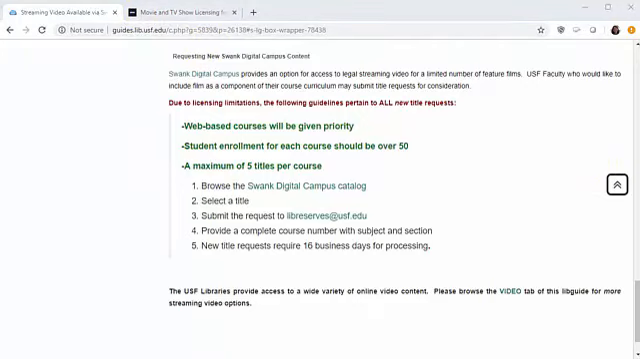This can take up to 16 days for processing. It's important to be aware that you'll need to make these requests in advance of each semester that you will need the films within your course. A good strategy may be to make a calendar invite for yourself or to complete this process at the same time you submit your materials information to the bookstore.